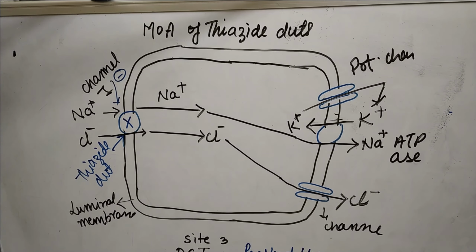So there will be a loss of sodium and chloride ion. This is the mechanism of action of thiazide derivatives. The sodium chloride channel will be blocked and the reabsorption of salt will be prevented.